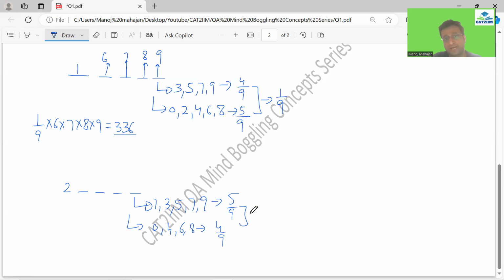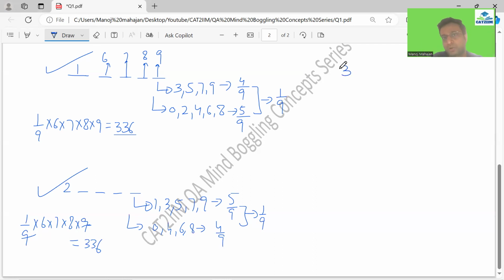So we have 1 by 9, the chance more for the odd integer, and again you have the same combination. In this case, we have 336 numbers more which are going to be odd. So till here, the difference between even and odd comes out to be 0.